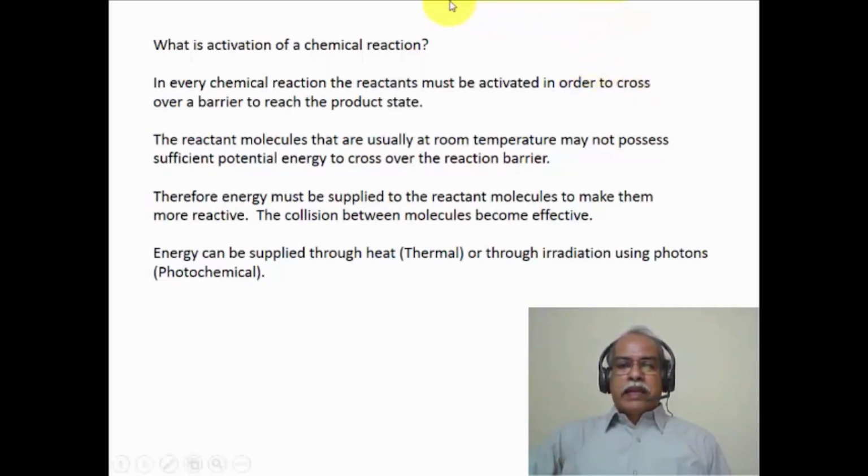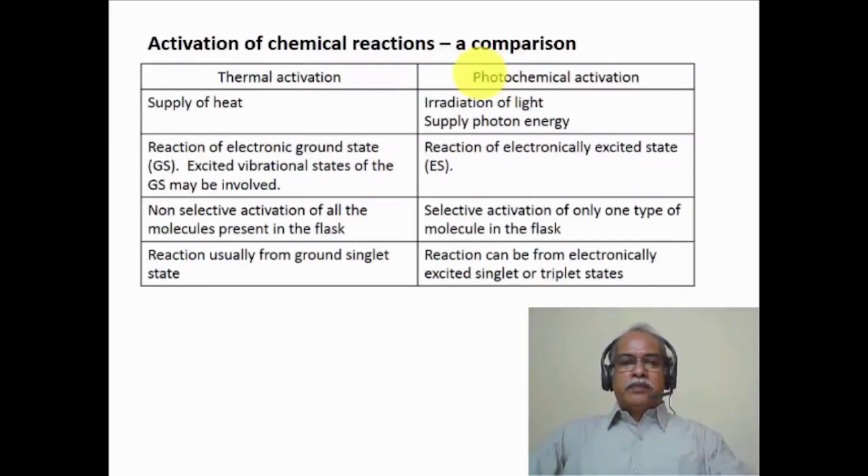The pericyclic reaction has two components. One is thermally activated pericyclic reaction. The other one is photochemically activated pericyclic reaction. We'll see several examples of the photoactivation as well as thermal activation of pericyclic reaction during the course of this particular module or subsequent modules that may come in the future. Now, what are the fundamental differences between the thermal activation and photochemical activation? This is listed in this particular table.